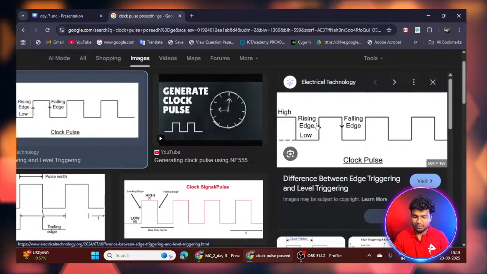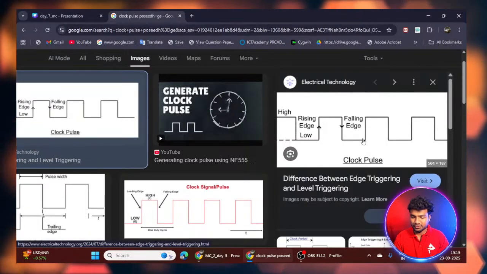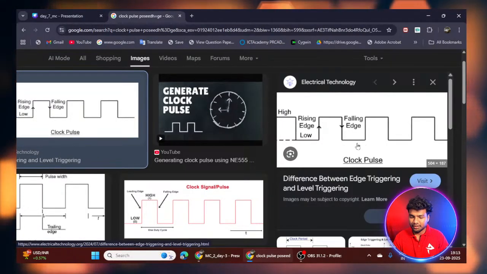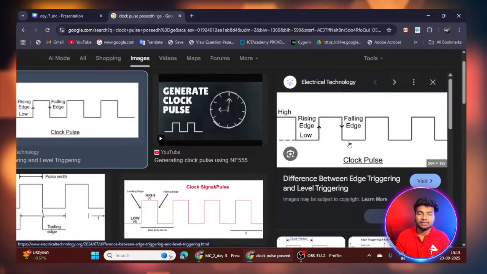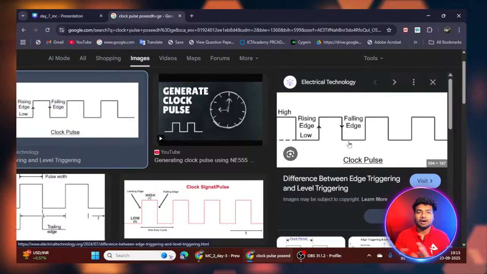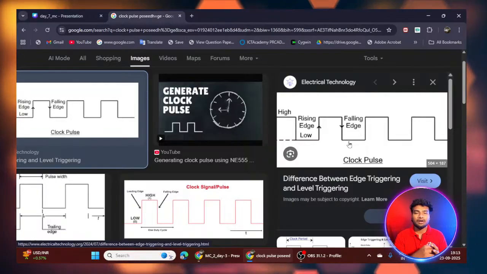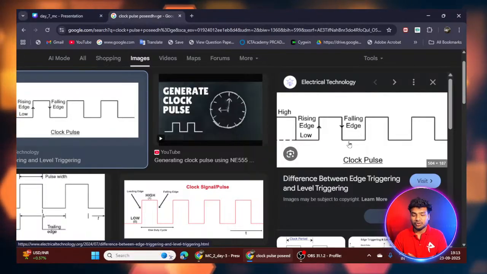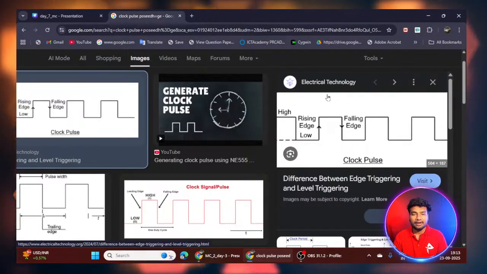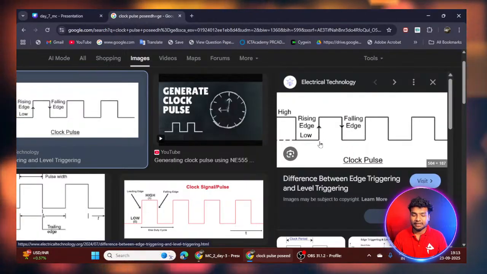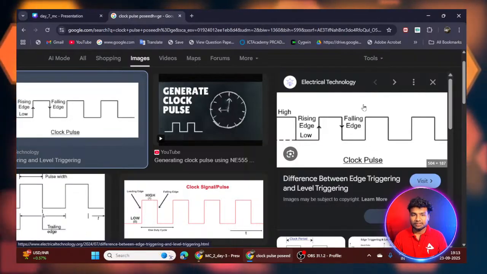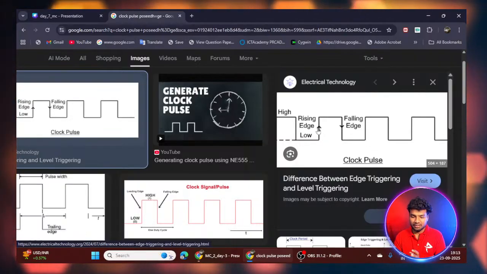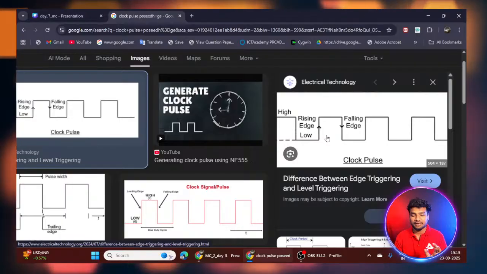From 0 to 1 is one rising edge, and this is also one rising edge. A clock is mainly a combination of zeros and ones, one off time and one on time. Off time is nothing but 0, on time is nothing but 1. So rising edge is 0 to 1. You can see that arrow mark referring to the rising edge.